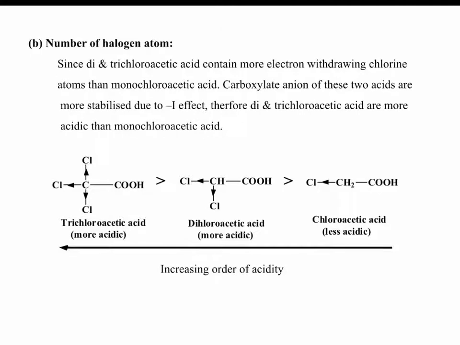You see, trichloroacetic acid is more acidic than chloroacetic acid, because in trichloroacetic acid 3 chlorine atoms are there, so the minus I effect operates more in trichloroacetic acid. So the H plus ion is easily removed in trichloroacetic acid, then dichloro, then monochloro. So trichloroacetic acid is more acidic than the other two acids.